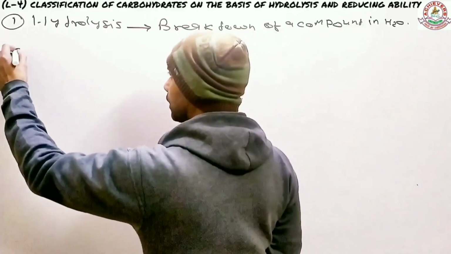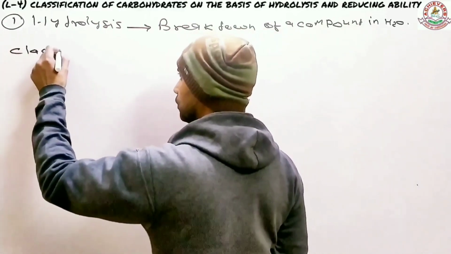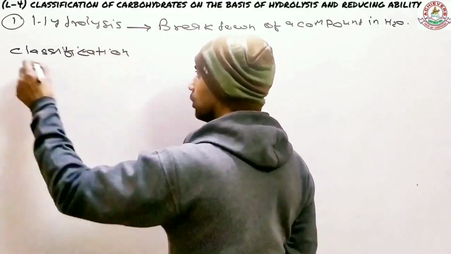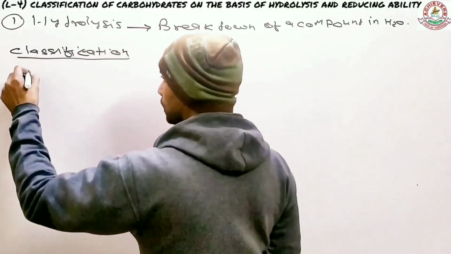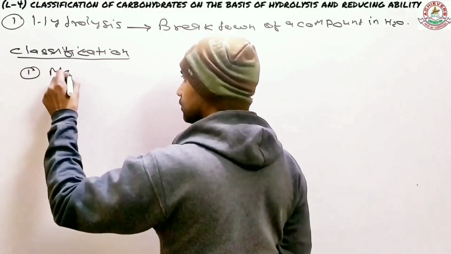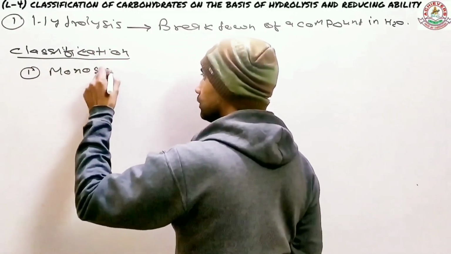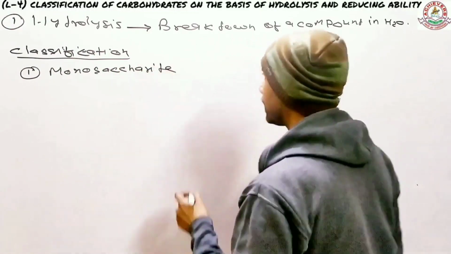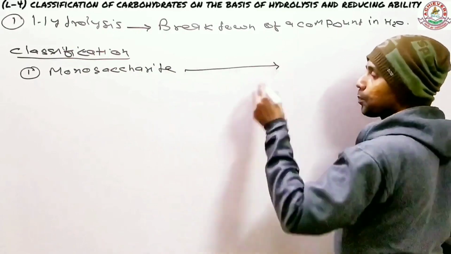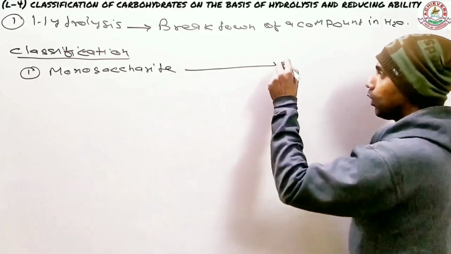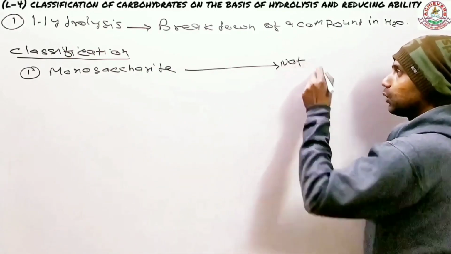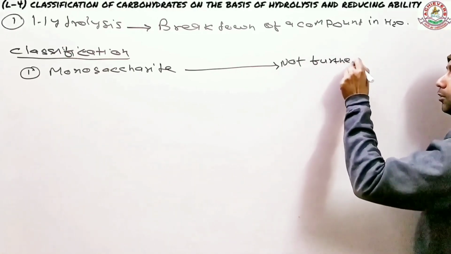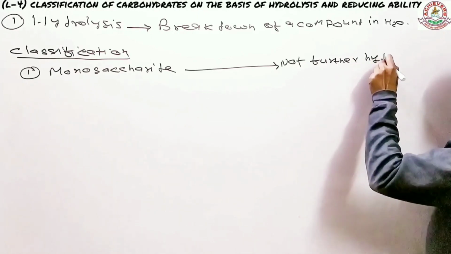The first method to classify carbohydrates is based on this one. So now let's start the classification of carbohydrates. I won't be writing too much, so don't worry about it. The first one is monosaccharides. Monosaccharides are not further hydrolyzable.